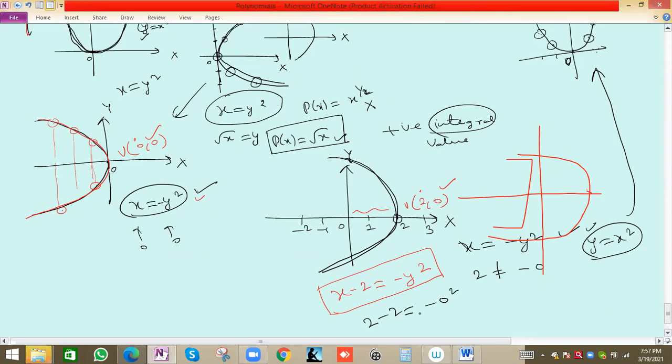Minus 0 square is 0 only. Yes, so 0 is equal to 0. That means our equation is correct. So you have to see which coordinate is shifting, x or y. X only. So the change will be there in x.